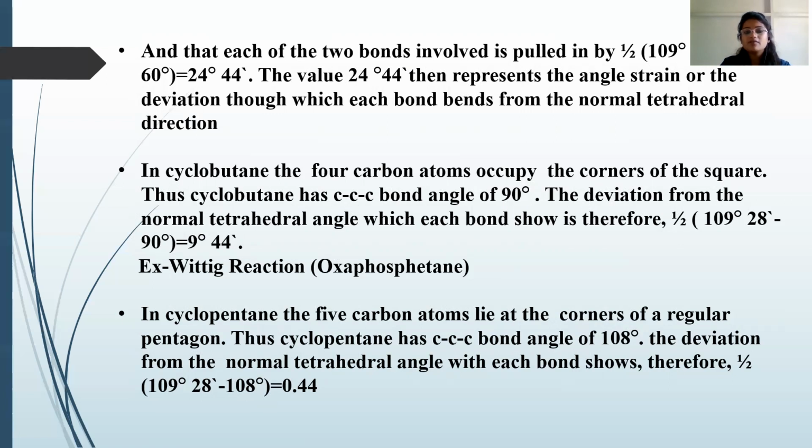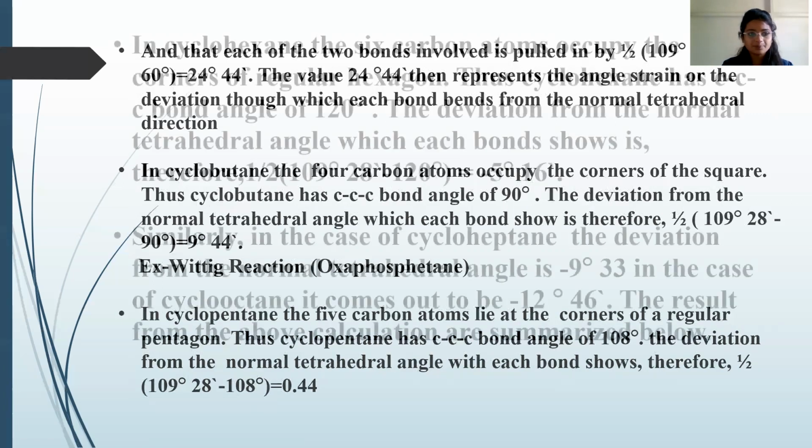In cyclopentane, the five carbon atoms lie at the corners of a regular pentagon. Thus, cyclopentane has a carbon-carbon-carbon bond angle of 108°. The deviation from the normal tetrahedral angle is 0°44'.